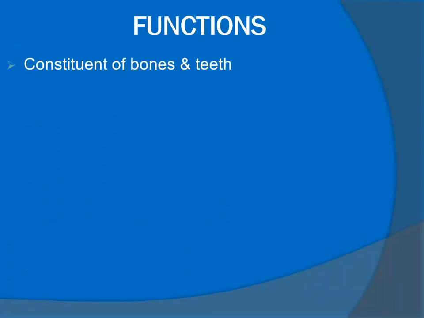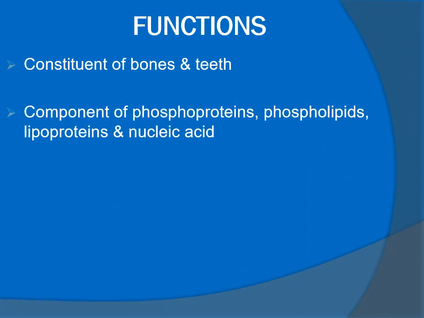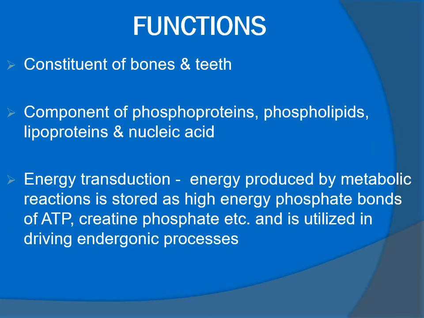Functions of phosphorus. It is an important constituent of bones and teeth. It is a component of phosphoproteins, phospholipids, lipoproteins, and nucleic acid. It has a role in energy transduction. Energy produced by metabolic reactions is stored as high-energy phosphate bonds of ATP, creatine phosphate, etc., and is utilized in driving endergonic processes.